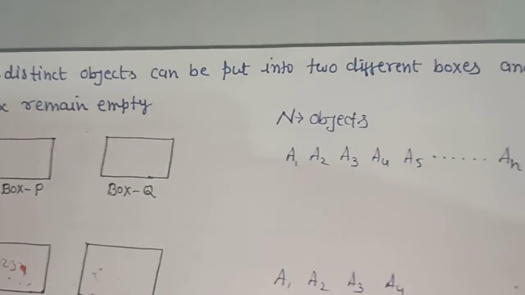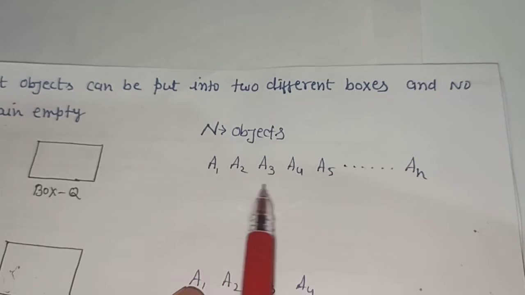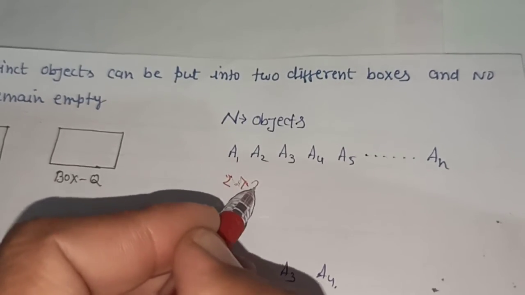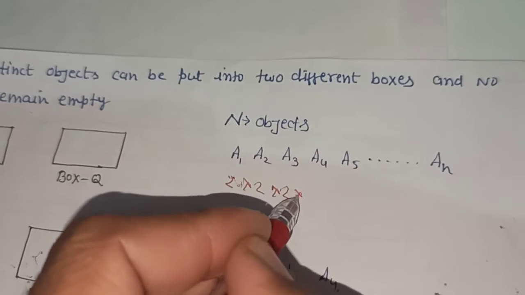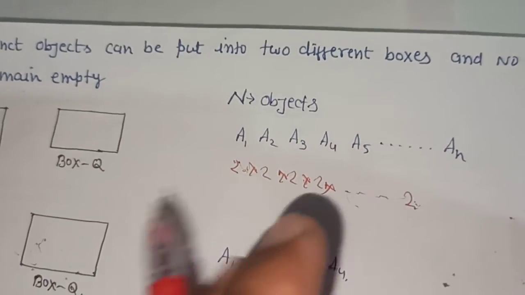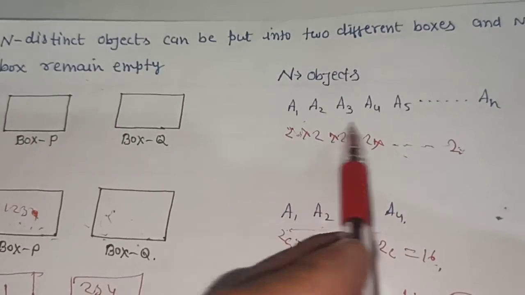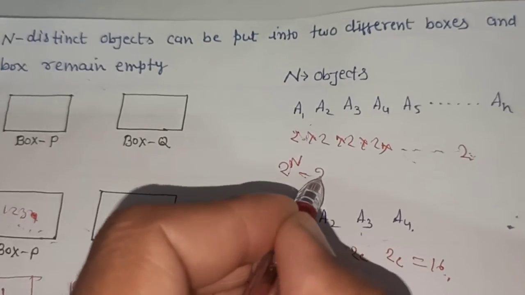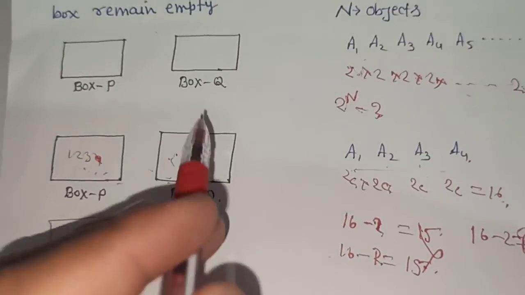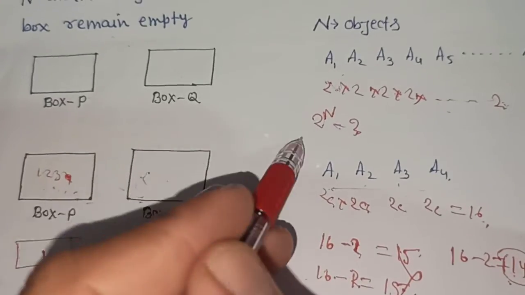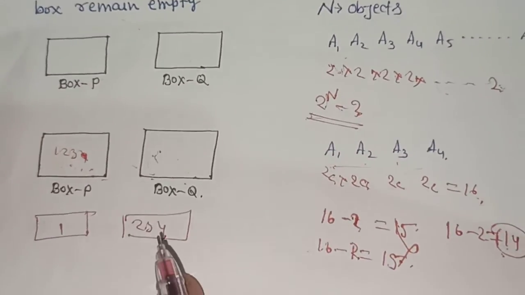So you can easily understand, if you have n articles, you have n number of choices each, so you will multiply 2 by itself n times. So you can keep all these objects in 2 to the power n ways, but you have to reduce by 2, because you must keep at least one article in each box. So the final answer will be 2 to the power n minus 2.